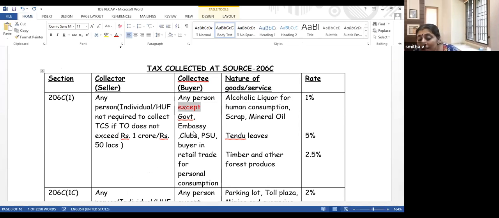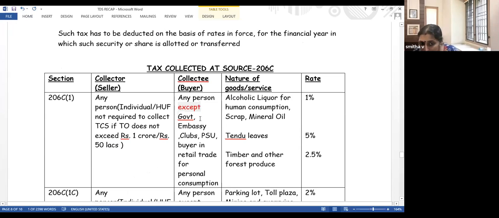So if I am selling to these persons, government, embassy, club, PSU (public sector undertaking), or a buyer in retail trade for personal consumption, somebody who is buying it for his own use, then there is no need for TCS collection. I am selling to government, there is no need. Embassy, no need to collect TCS; club, no need; public sector undertaking, no. If you are buying it for your own personal use, for your own consumption, no need.